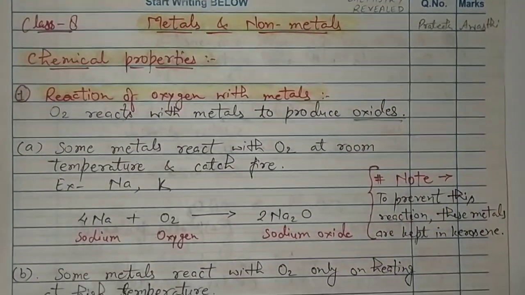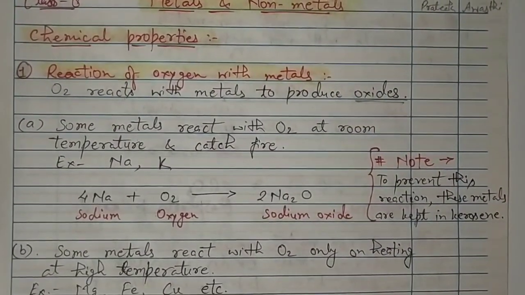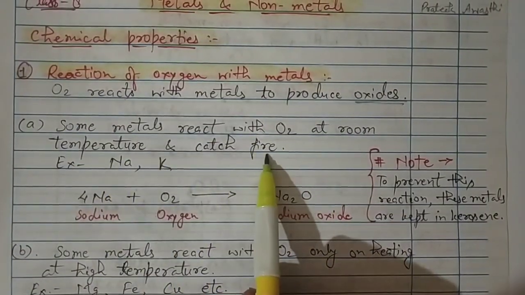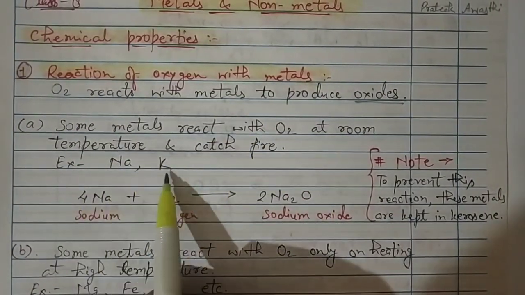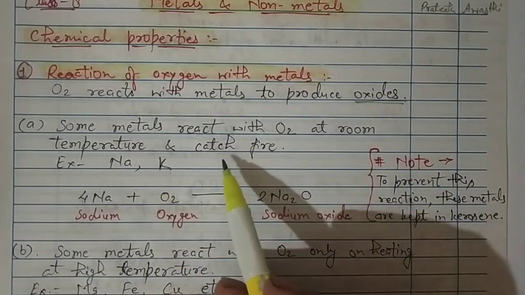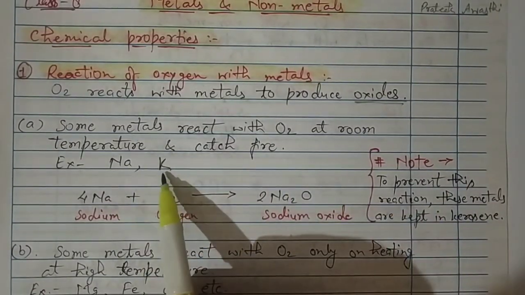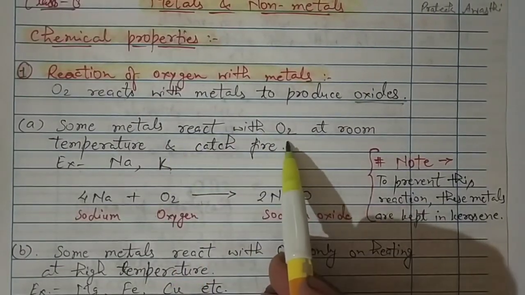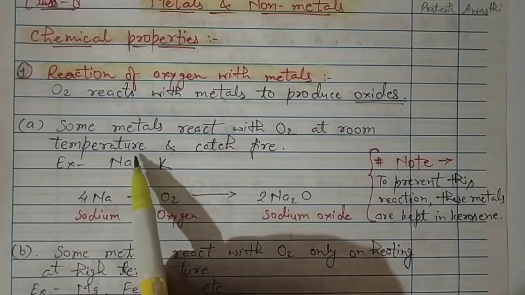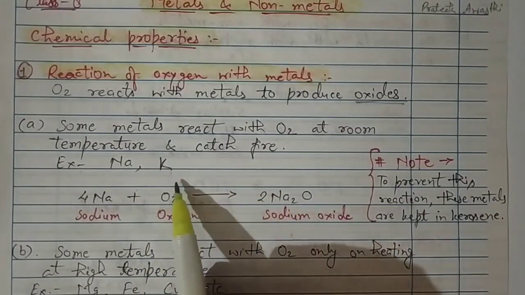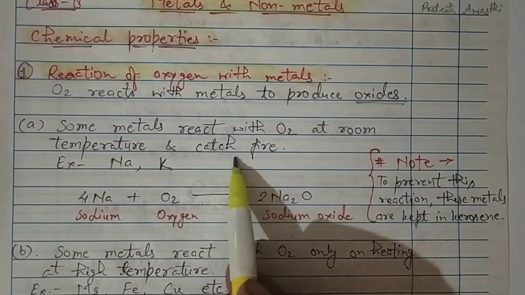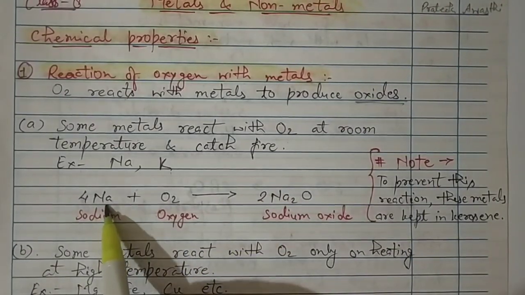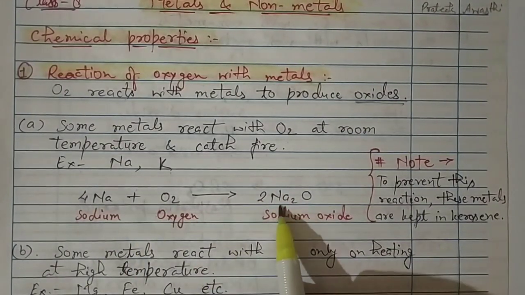So let's take one by one. Some metals react with oxygen at room temperature and catch fire. These are, for example, sodium and potassium. We can already say that because we know that these are the most reactive metals. So when the most reactive metals react with oxygen, they react at room temperature, without providing any heat or any help, and catch fire very easily. Let's take an example like sodium: Na plus O2 gives Na2O.